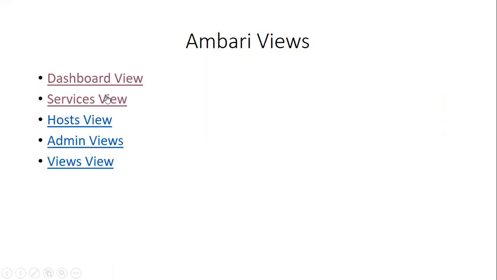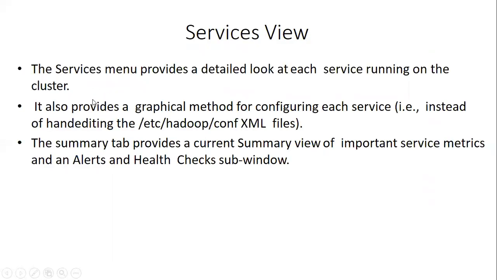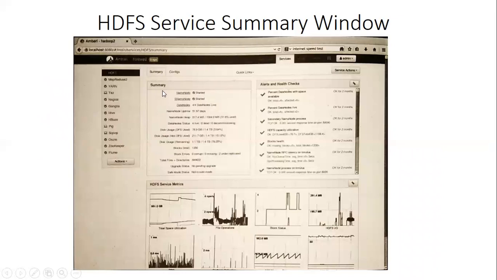It also provides a graphical method for configuring each service, that is, the config XML files. In the service view there is a summary tab. I'll show you. Yes, you can see here, this is a service view.